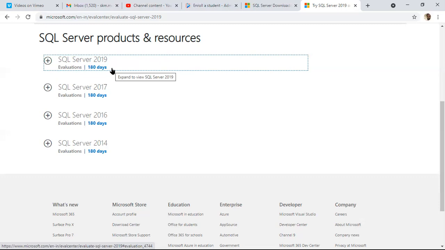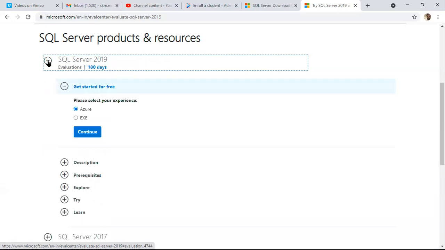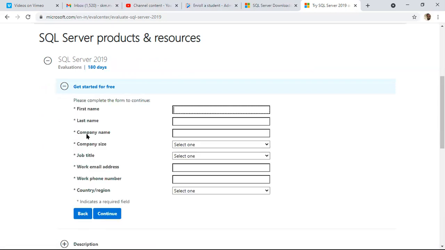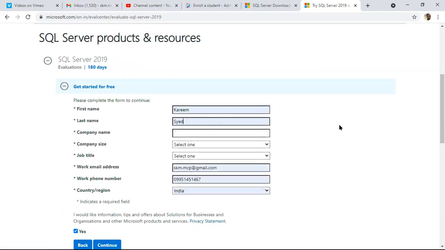Now, say I'm going with SQL Server 2019 EXE. Continue. Just put some details, any details. You can even type XYZ for the company name.